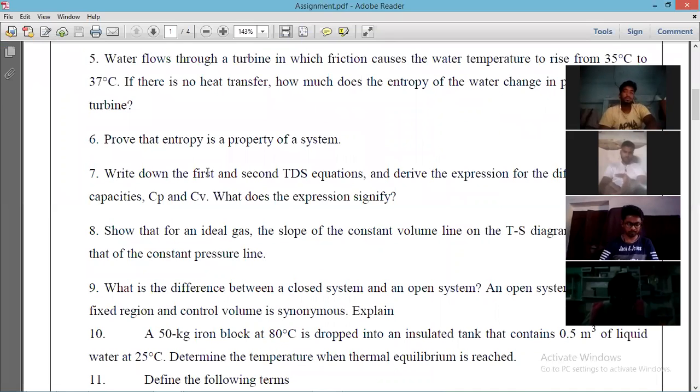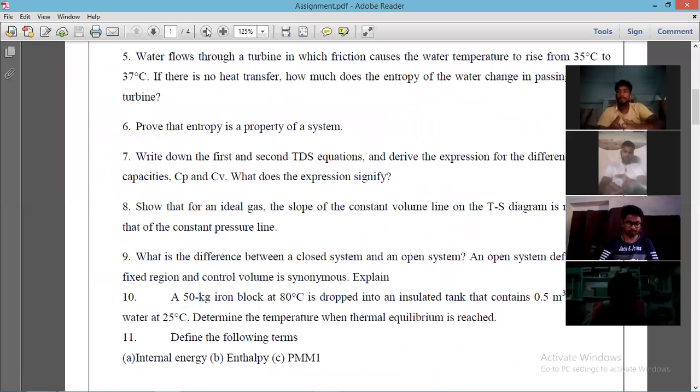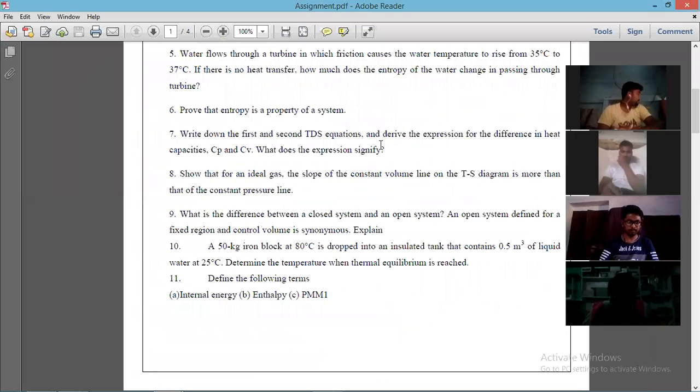Write down the first and second TDS equation that I have explained to you. First and second TDS equation, derive the expression for difference in heat capacity Cp and Cv.